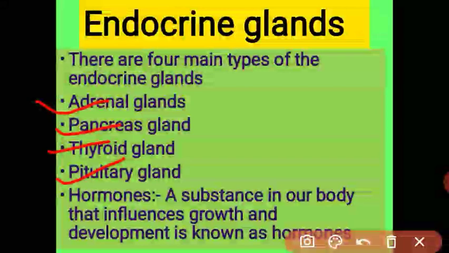The endocrine gland secretes chemicals. These chemicals, this secretion, are called hormones.